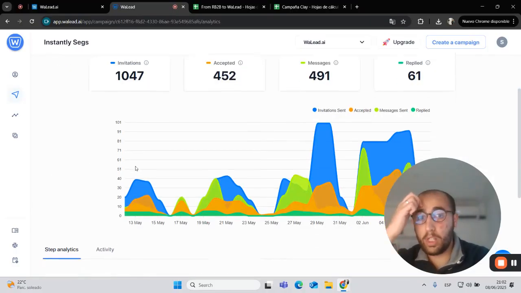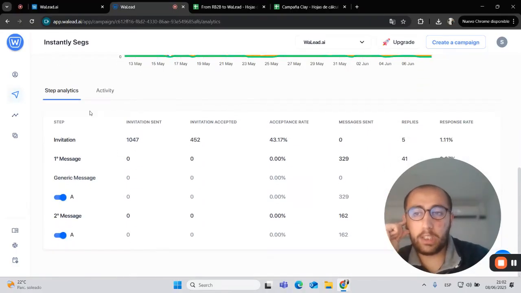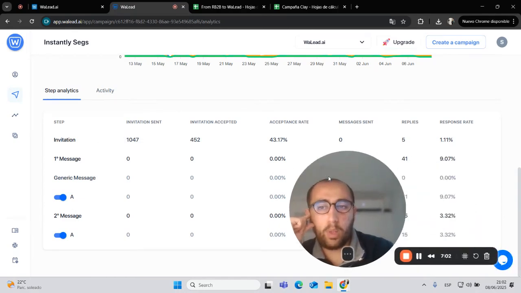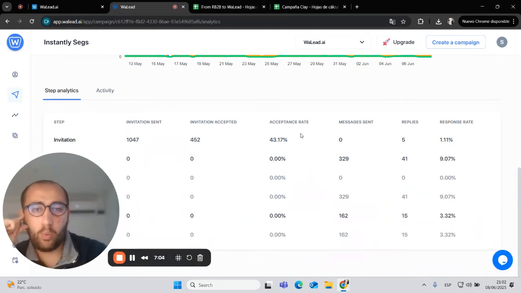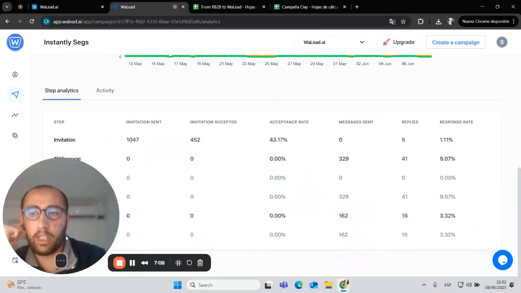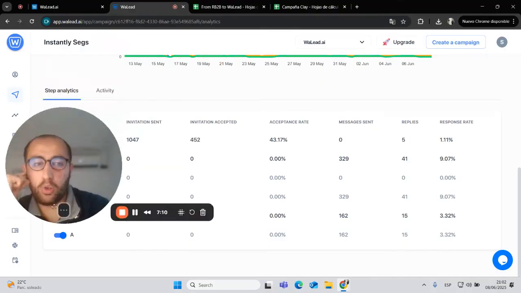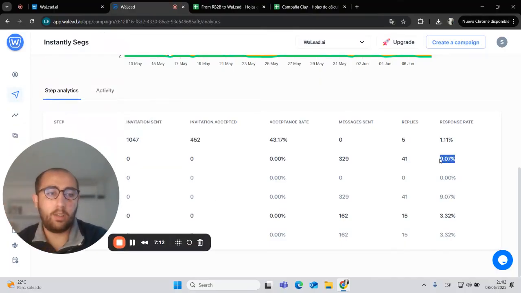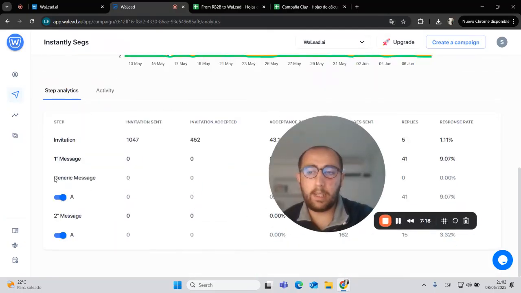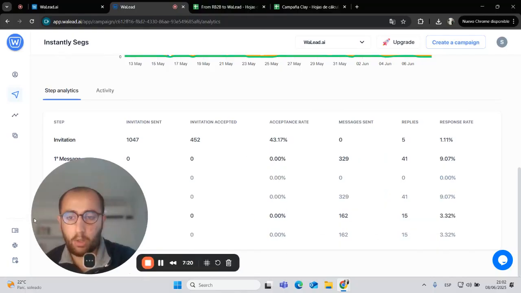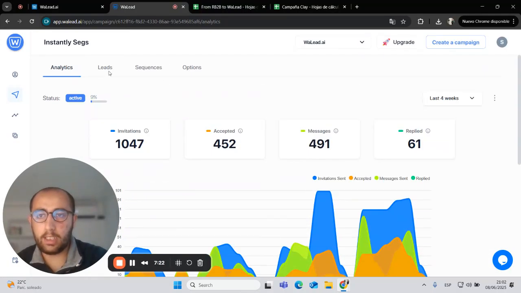Then I will show you a more advanced campaign. For example, this one, we can see we have the metrics here. We can also see which people have replied to the first invitation, the first message, and also to the second message. We have all the different response rates here. Perfect. You can see that here there is something weird, like a generic message. I will explain it in just 1 second.